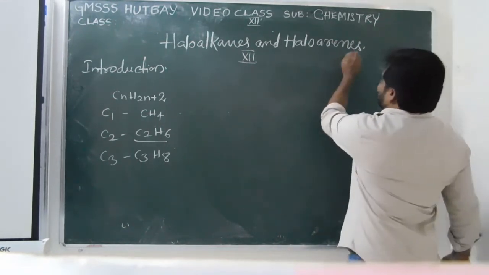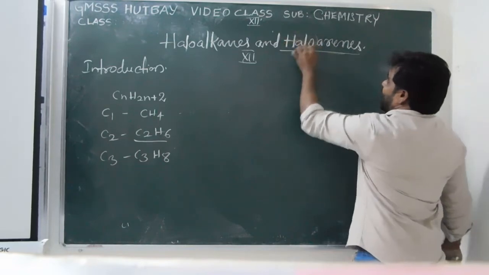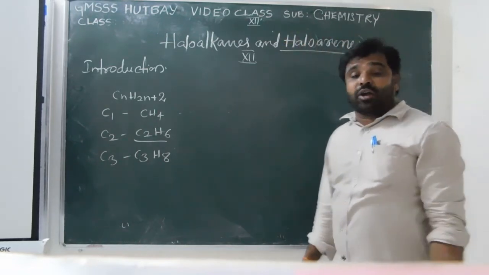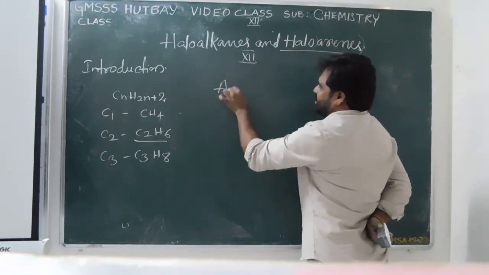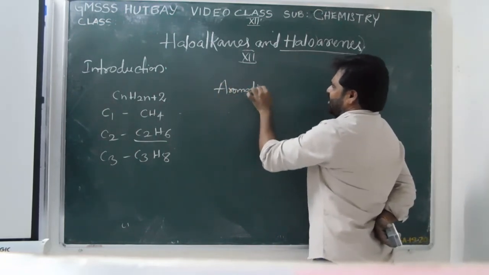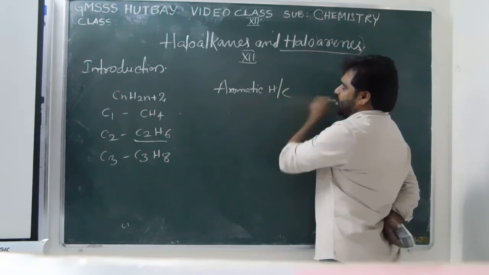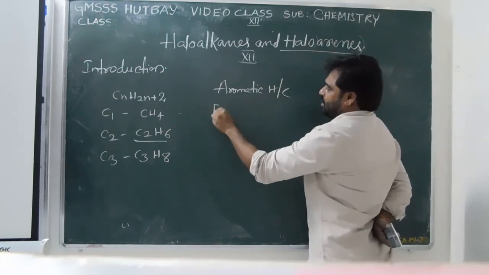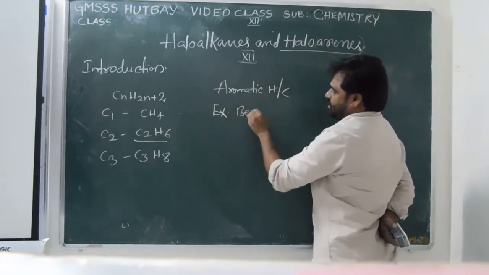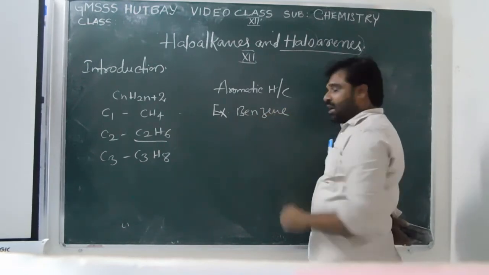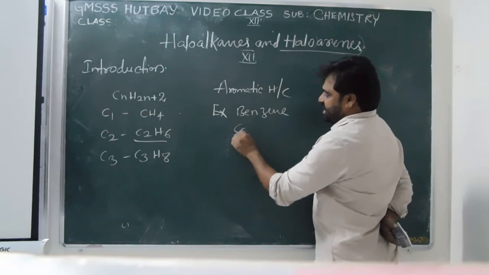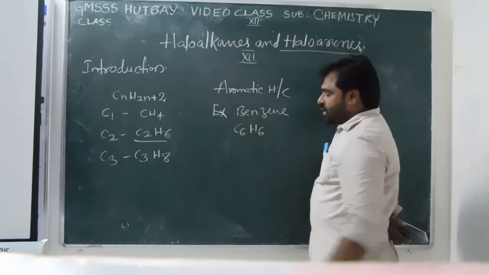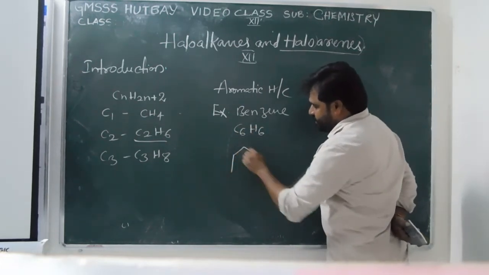Halo stands for halogen, arene stands for aromatic hydrocarbons, for example benzene. Already you know the molecular form of benzene, C6H6.